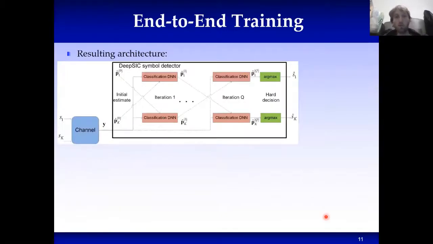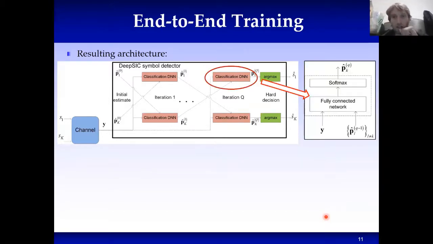So what we propose to do is to simply replace those basic building blocks of soft interference cancellation with classification deep neural networks, which look just like what we have here. Now, how do you train the whole thing?